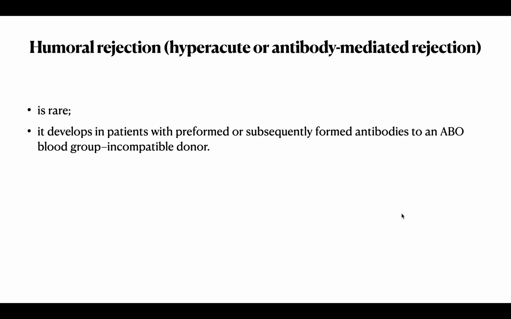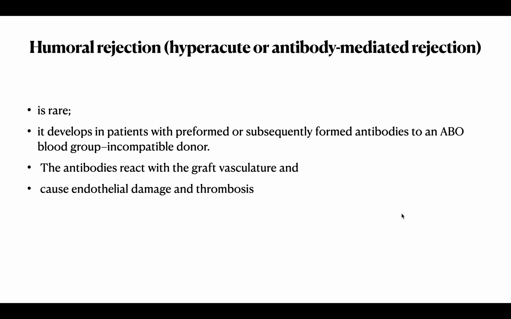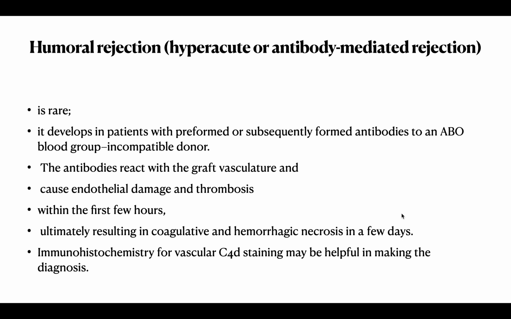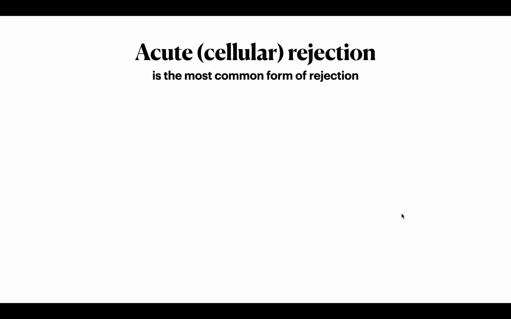Coming to the humoral rejection, hyperacute or antibody-mediated rejection. It is rare. It develops in patients with preformed or subsequently formed antibodies to an ABO blood group incompatible donor. The antibodies react with the graft vasculature and cause endothelial damage and thrombosis within the first few hours, ultimately resulting in coagulative and hemorrhagic necrosis in a few days. IHC for vascular C4d staining may be helpful in making the diagnosis.